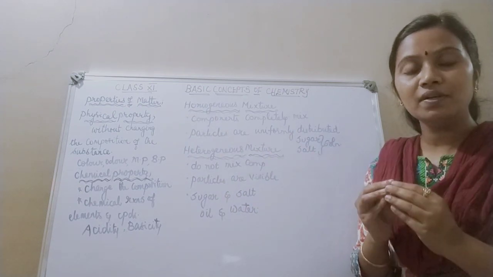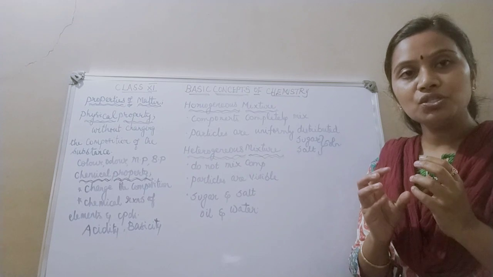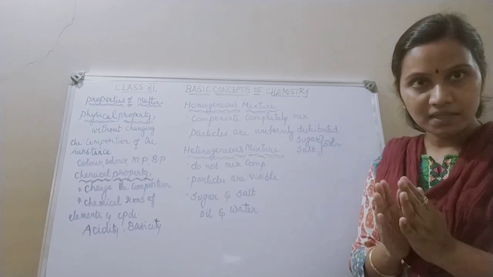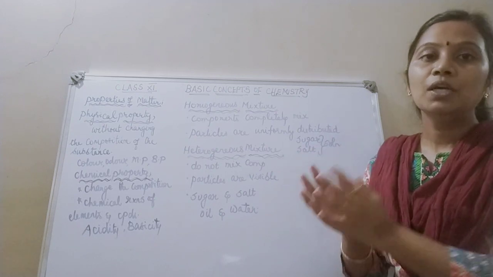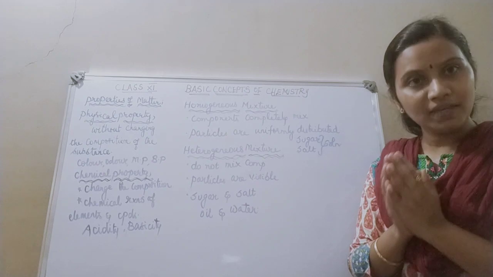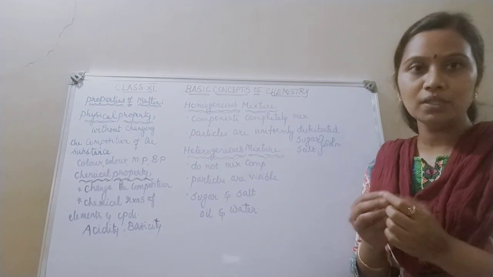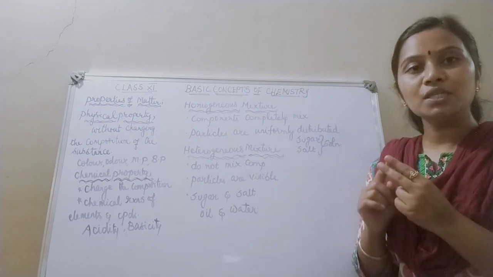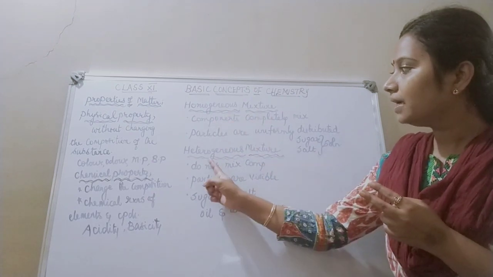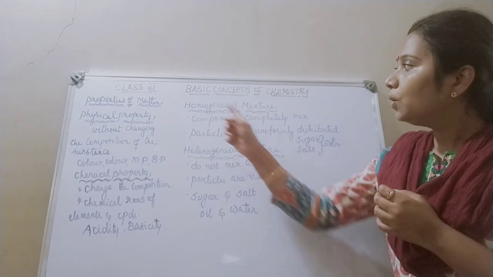What is the difference between a mixture and a compound? See, if you mix two elements in a fixed ratio, you will get a compound. If you mix two elements in any proportion, not a fixed proportion, I will be getting a mixture. Mixture is classified into two types: homogeneous mixture and heterogeneous mixture.